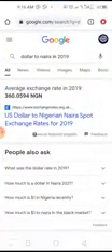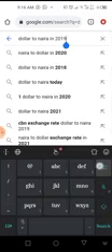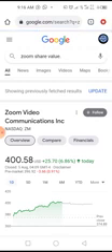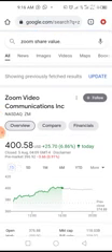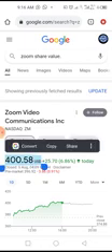The current value of Zoom shares. Zoom share value. Currently, Zoom shares stand at $400.58. So with this current value in US dollar, let's see the share value post IPO as at today's date.